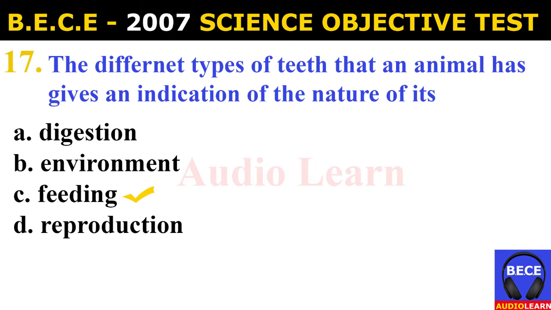Number 17. The different types of teeth that an animal has gives an indication of the nature of its. A. Digestion. B. Environment. C. Feeding. D. Reproduction. And the answer is C.